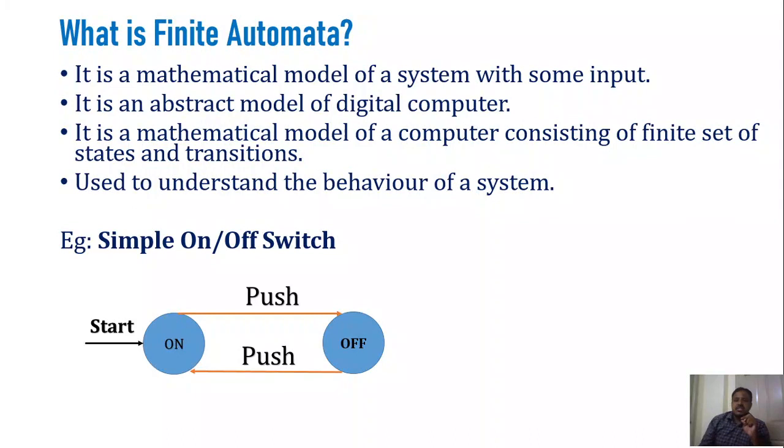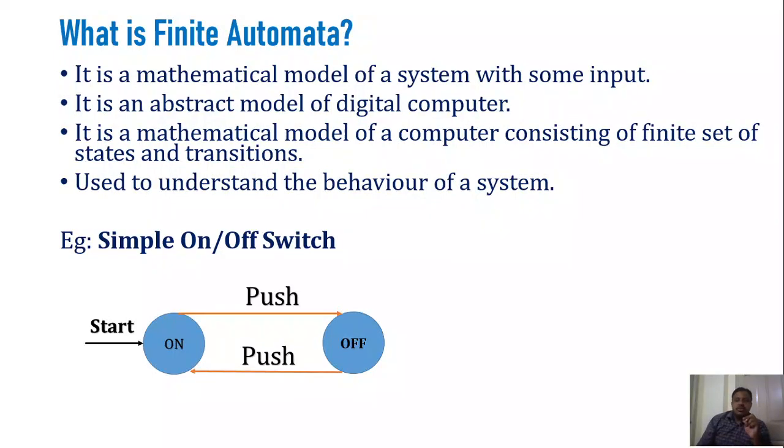So the system is nothing but a computing system or computing device, or you could say it is an abstract model of a digital computer. Another point we can add here is that this is a mathematical model of a computer consisting of a finite set of states and transitions.